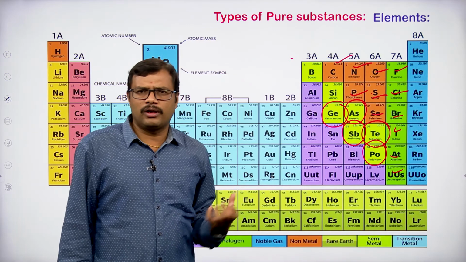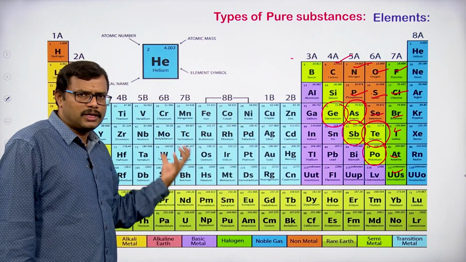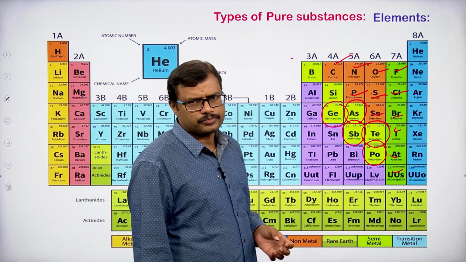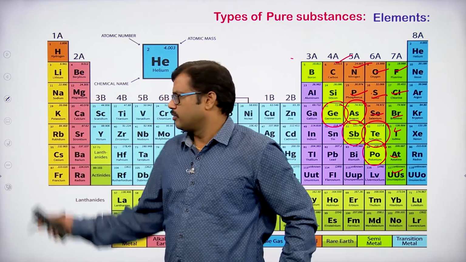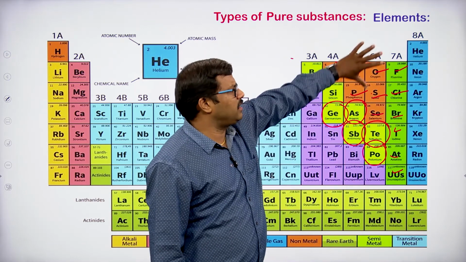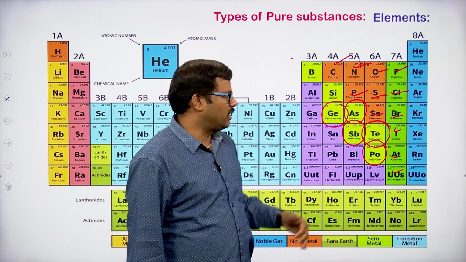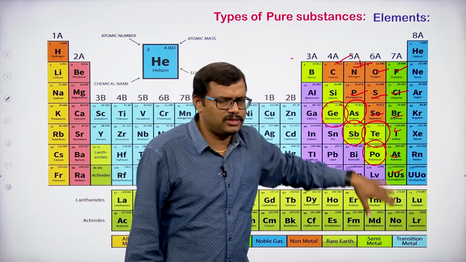The number of non-metals is very small compared to the number of metals available in the periodic table. Therefore, the left side portion of the periodic table is completely occupied by metals, and the very topmost right side portion is occupied by non-metals. In between metals and non-metals we have metalloids, okay.